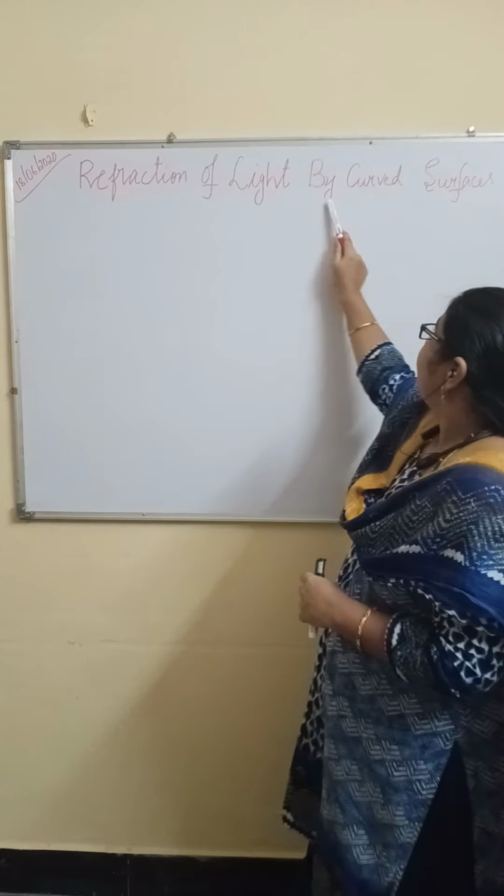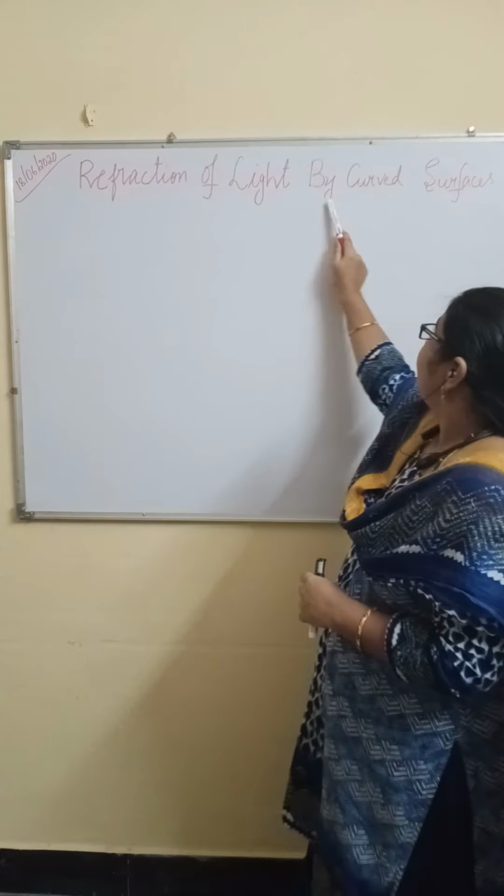This is a curved surface. These are the light rays which are incidenting. On the outside part, light rays are incidenting, right? So on the convex surface the light rays are incidenting. And we know, for concave, the inner portion will be the incident area. For convex, the outside portion will be the incident area.